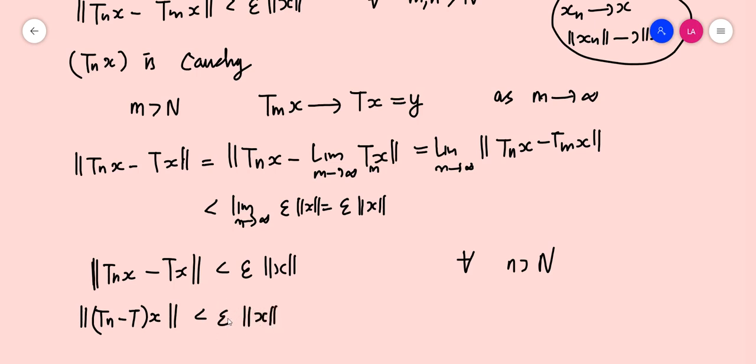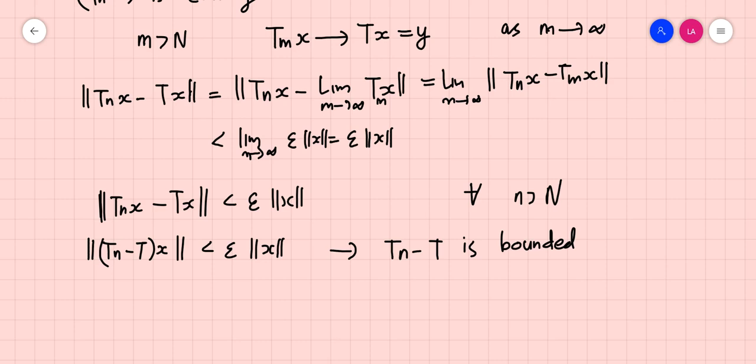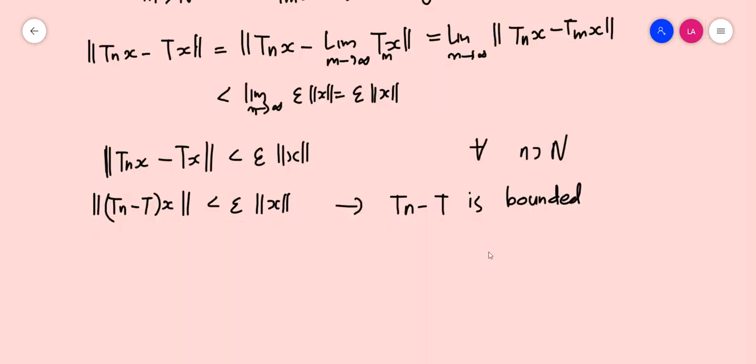If we take C as epsilon, this means that norm of Tn minus T of x is less than or equal to C times norm x, which means that Tn minus T is bounded by the definition of boundedness. So Tn minus T is bounded. We have established that, where n should be greater than some capital N.